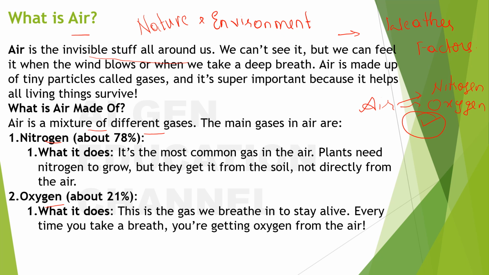So how much is it? It is about 78%. It's the most common gas in the air. Plants need nitrogen to grow, but they get it from the soil, not directly from the air. So though the plants need nitrogen and though its presence is so high in the air, plants cannot directly use nitrogen from the air. There will be some processes by which the plants will absorb it from the soil, but not directly from the air.